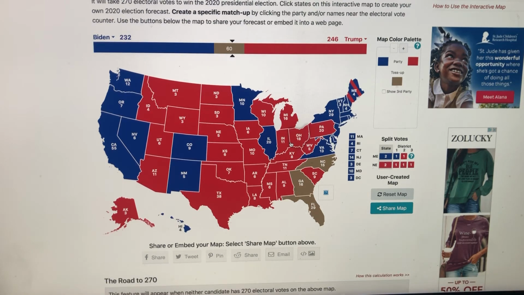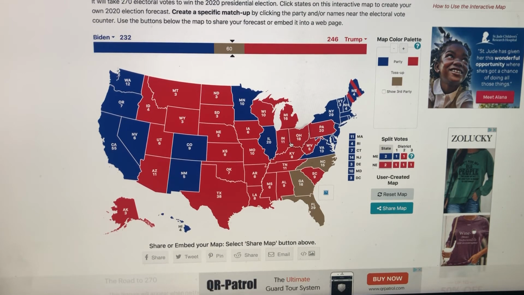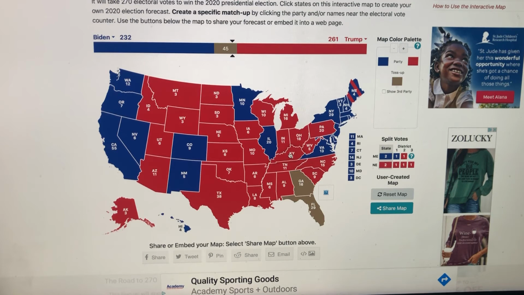The state of North Carolina. In 2016, Clinton had a 2.6% lead. In 2020, Biden has a 2.5% lead. It's like a mirror image. Trump won the state by 3.7, so Trump would win the state by 3.8. It's the same thing.